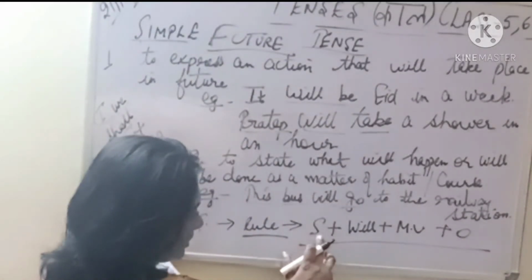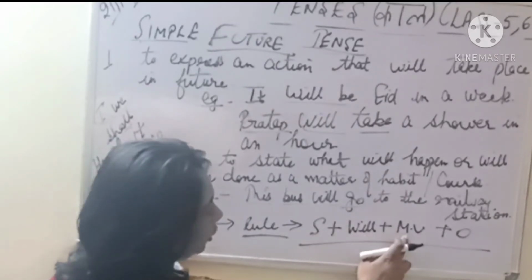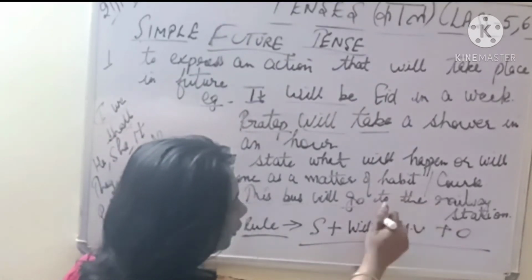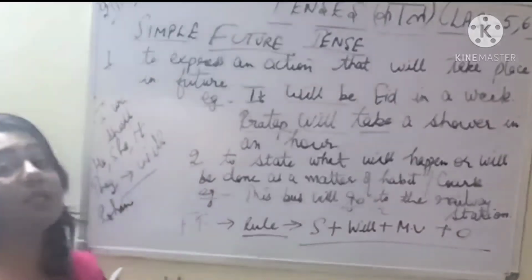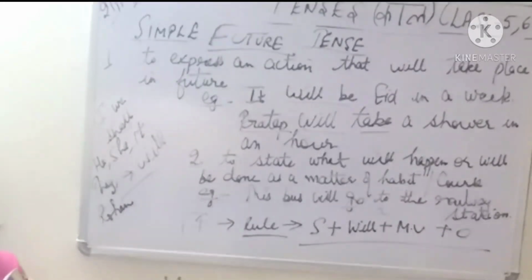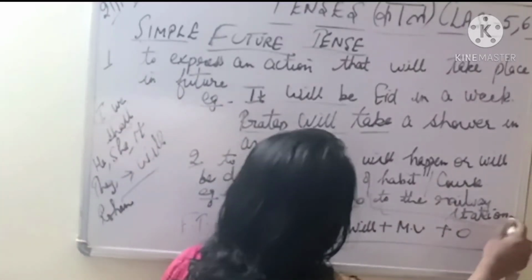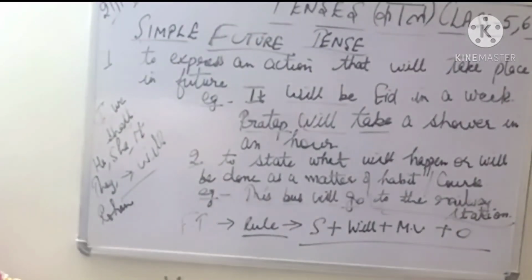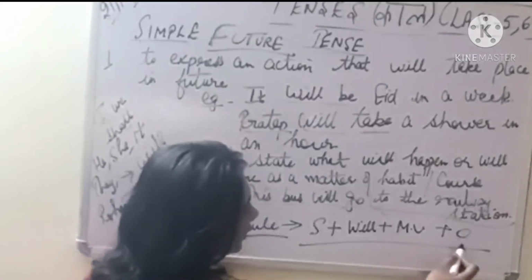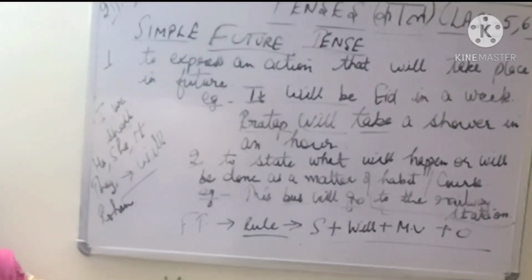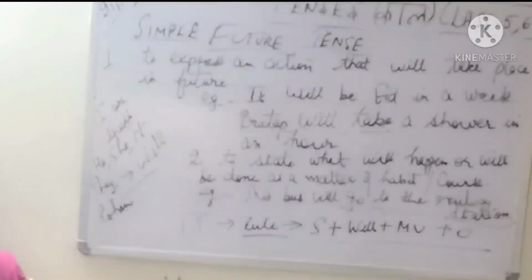This bus, the bus will go. अब ये क्या है, to आ गया. This means the entire thing after this is a prepositional phrase that here we have used. To the railway station is your prepositional phrase. But the actual rule is this: if you have a sentence in the future tense, it will be subject plus your will, shall, plus your main verb plus your object. So these rules I will be giving you, don't worry.